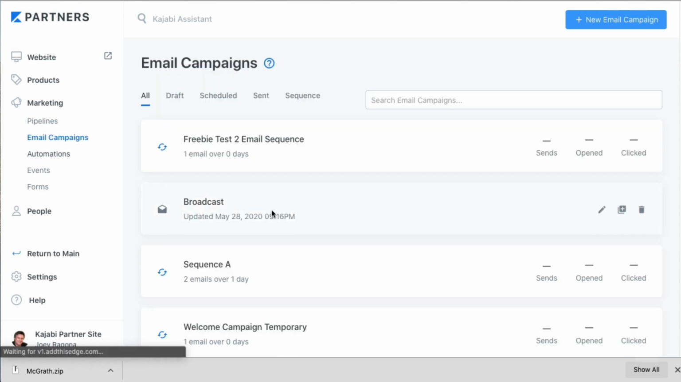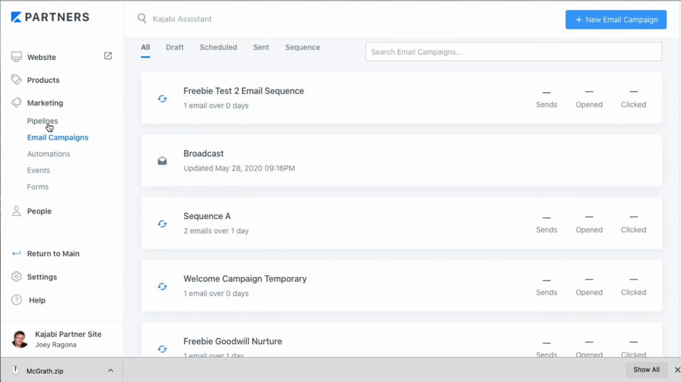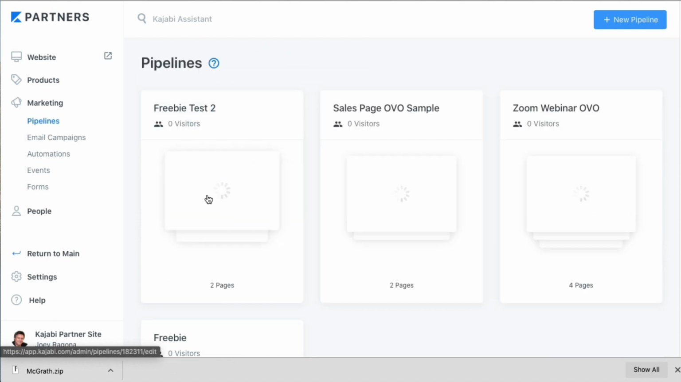I'll go over here to the welcome sequence. There's one email, and it's going to fire right away. I'm going to go to my email. It doesn't really matter because there's no click trigger set up here. Then I'm going to opt in again to the other pipeline. So let's do that.